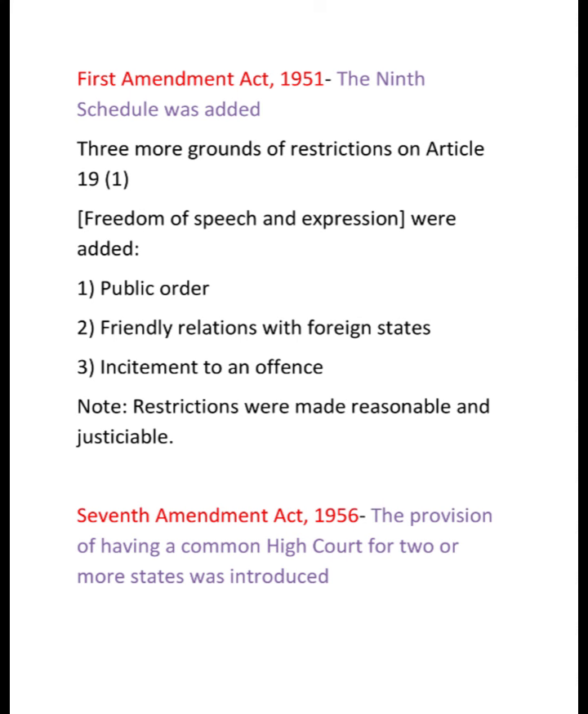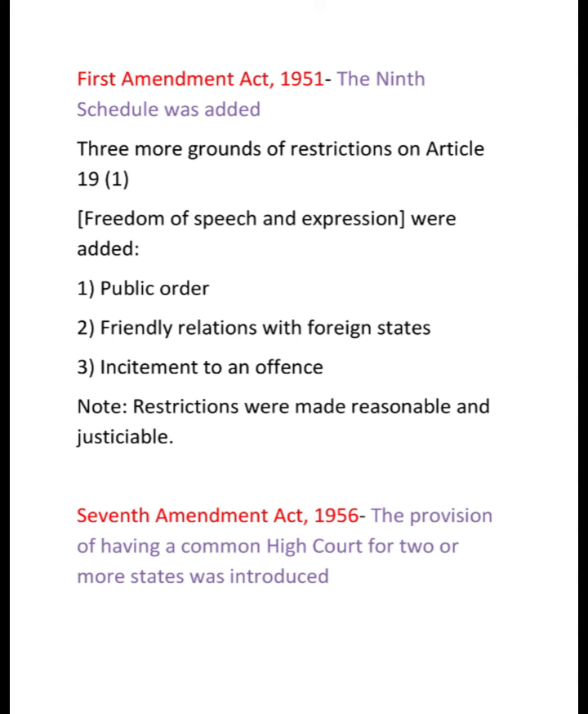With the addition of the Ninth Schedule, there were three more restrictions on Article 19, Clause 1. Article 19, Clause 1 is related to freedom of speech and expression, and those three restrictions are: first, public order; second, friendly relations with foreign states; and third, incitement to an offense. These restrictions are subject to reasonable and justiciable reasons.